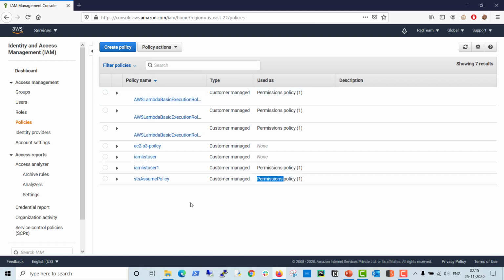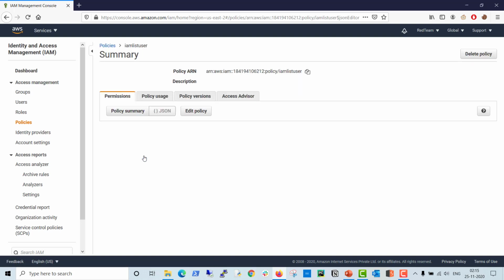This is a customer managed policy. So I created a policy, I defined the permission according to my need, because I don't want few users to access this one or few operations. So I created the permission according to what I need. So you can see here